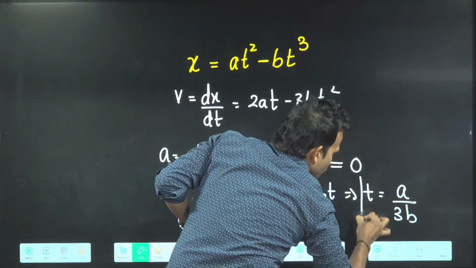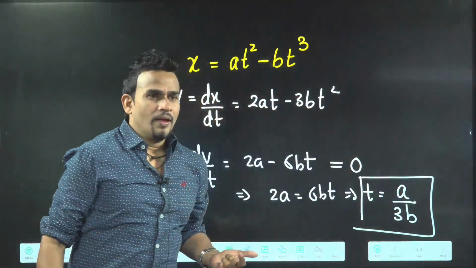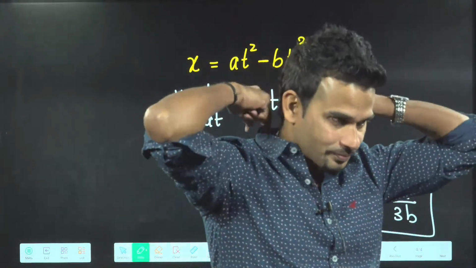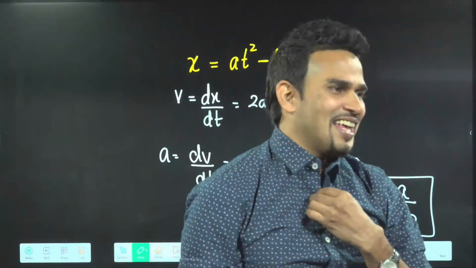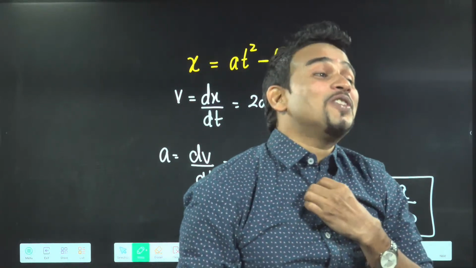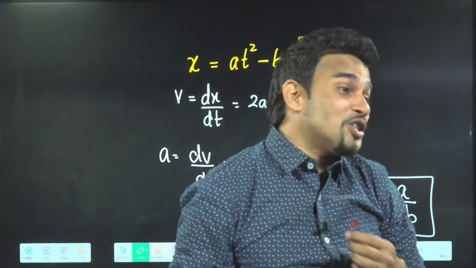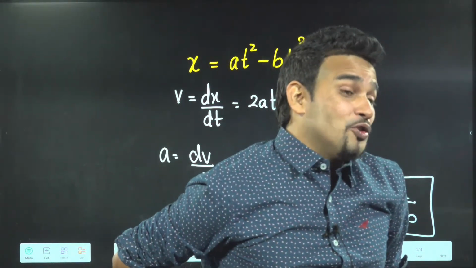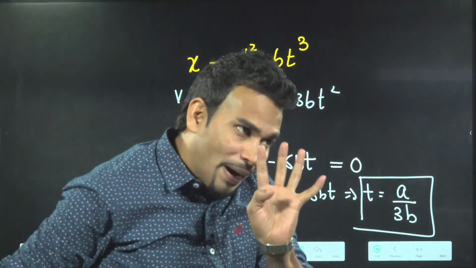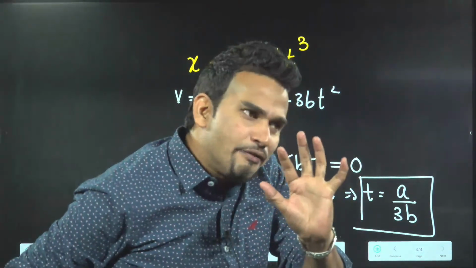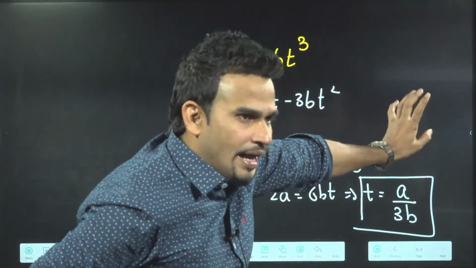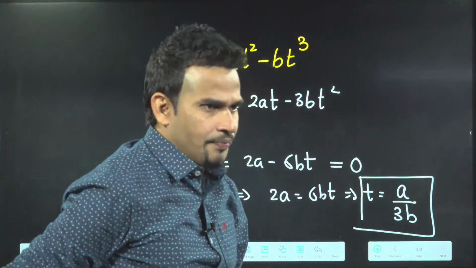Who gave the wrong answer? Why are you saying 2a by 3b? Everyone was saying 2a by 3b. You equated velocity to zero now. Tell me the truth. You equated velocity to zero now. So be careful. If they say find the time when particle will come to rest, or find the time when velocity of the particle is zero, then you will get answer 2a by 3b. Everyone understood where you did the mistake?